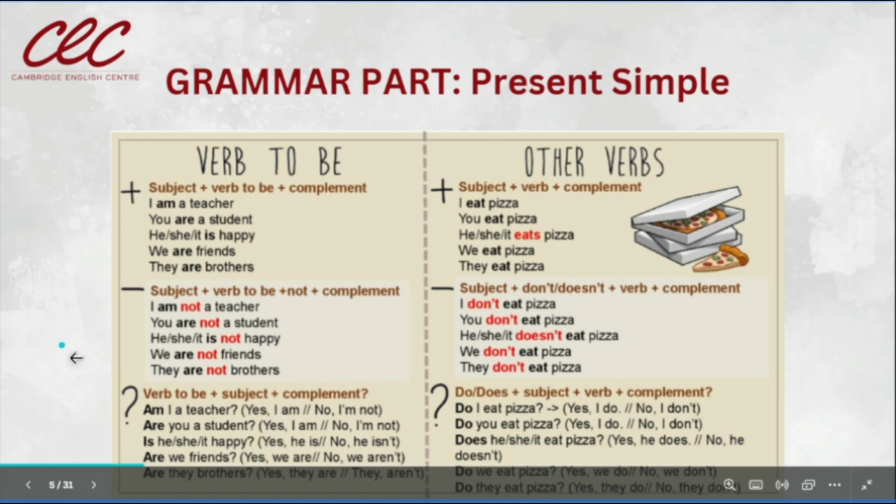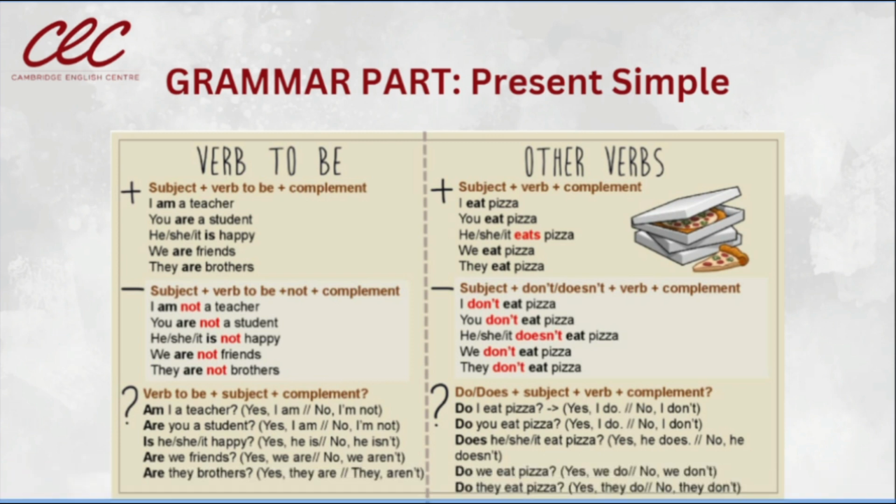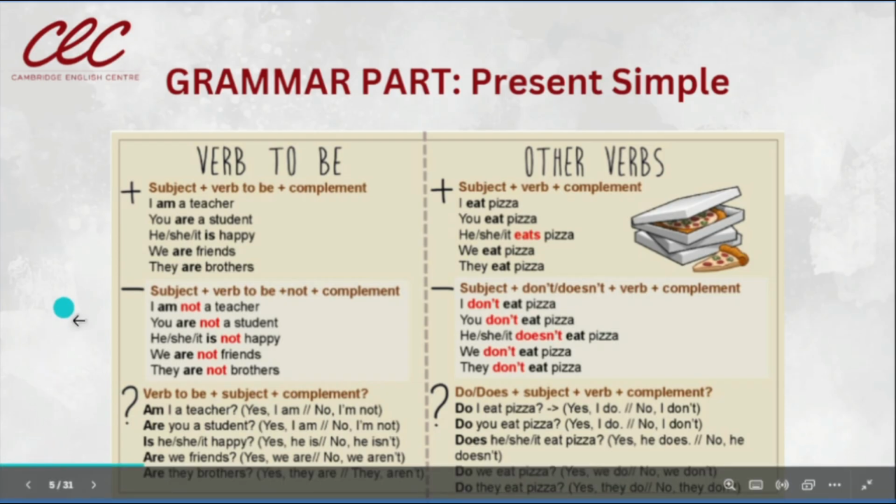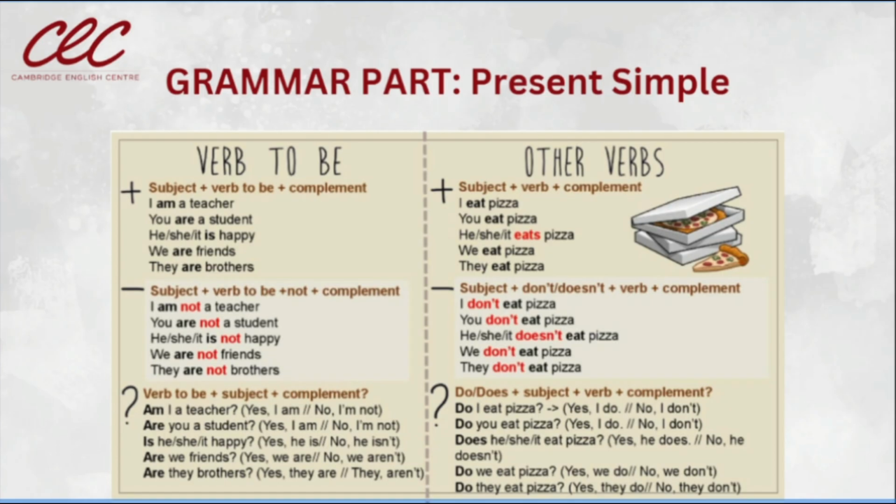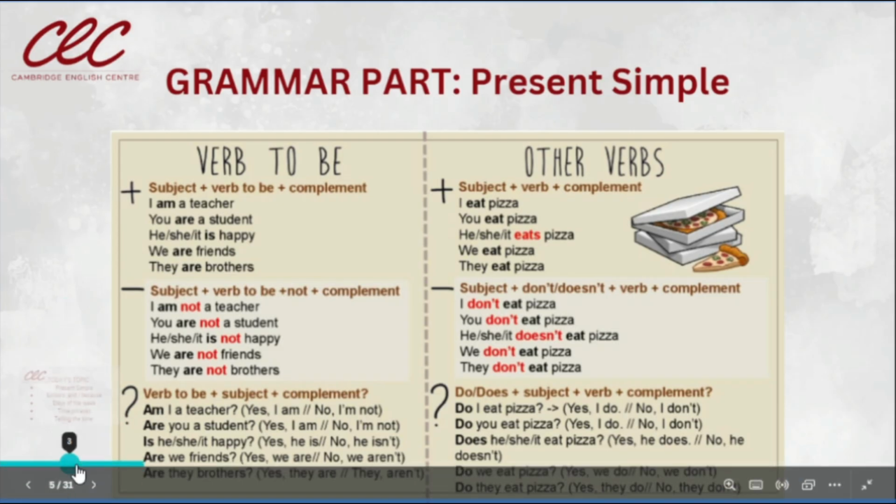Yes, he is. Or no, he isn't, or she isn't. Yes, it will depend on the subject. Are we friends? Yes, we are. No, we aren't. Are they brothers? Yes, they are. Or no, they aren't. Yes? Now, let's move to the other verbs.